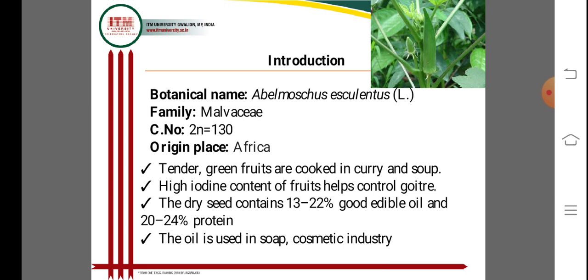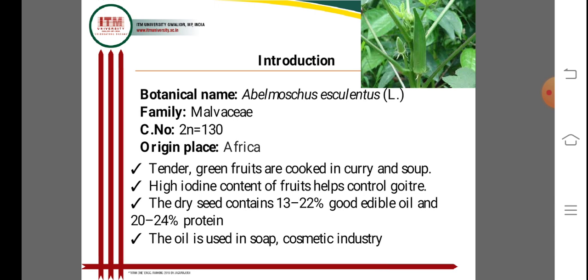The oil is used in shoe and cosmetic industries, and is also very useful in the manufacturing of soap and cosmetic industries.